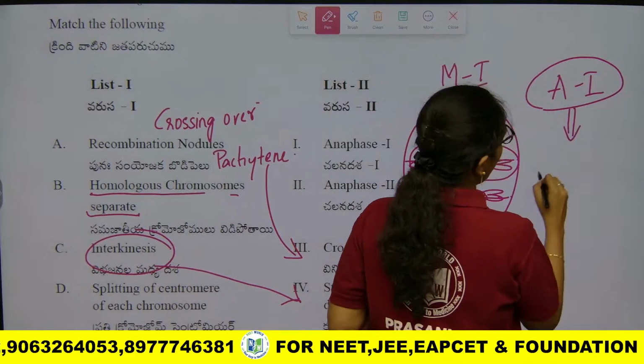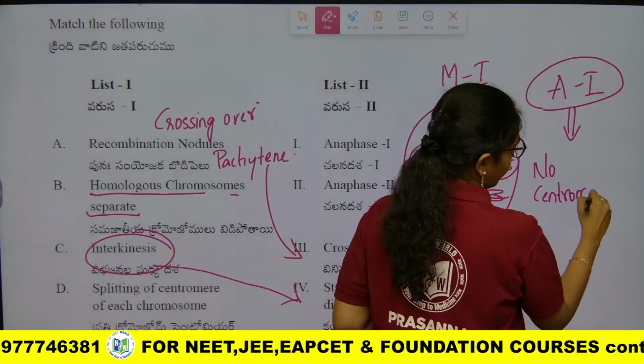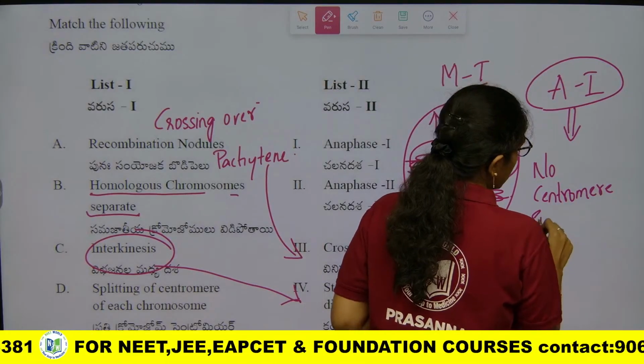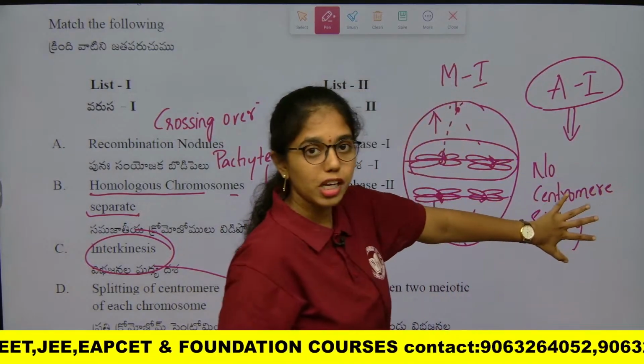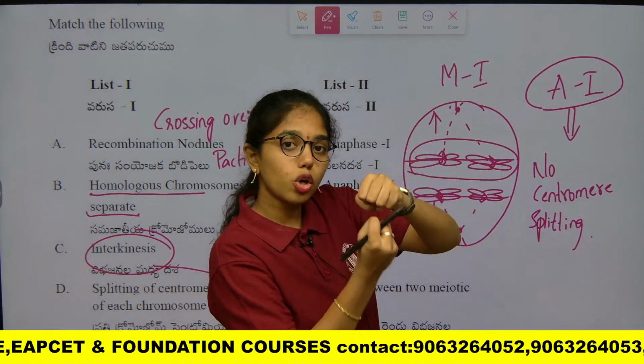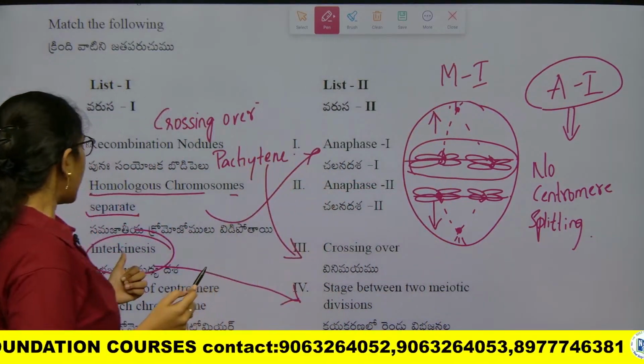Remember that, most important statement. Homologous chromosomes will separate. So this is option 1.